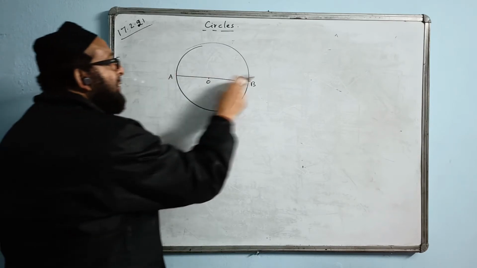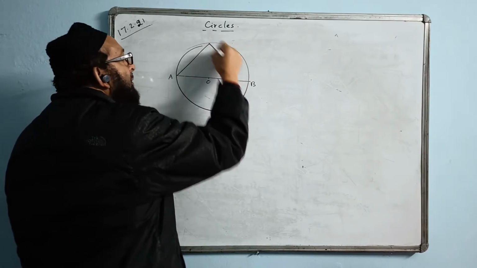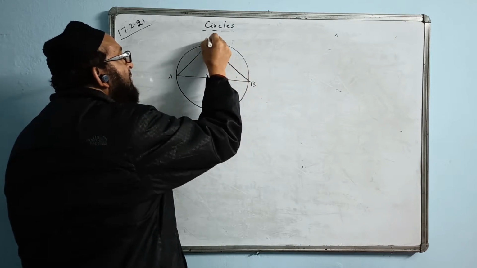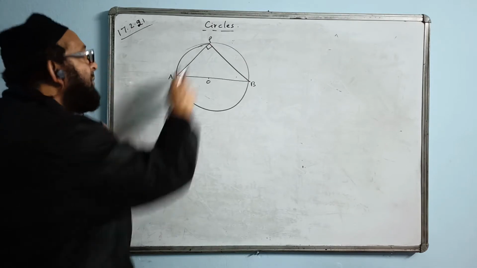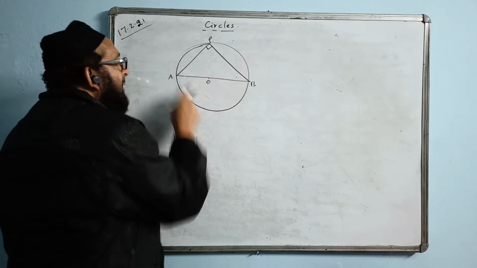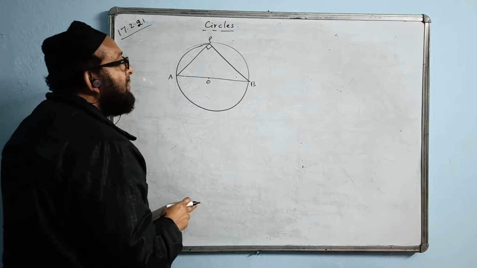The two ends of the diameter always make an angle of 90 degrees at the circumference. One end is here, one end is here. The angle made by the two ends of the diameter at the circumference will be 90 degrees. This angle will be automatically 90 degrees. It can be here, it can be here, it can be down. Anywhere, the angle will be 90 degrees.